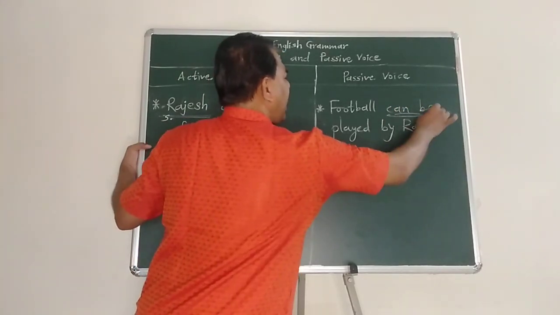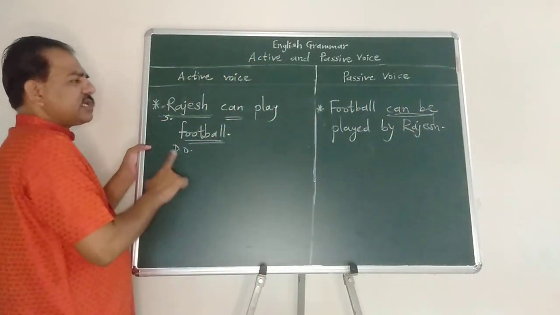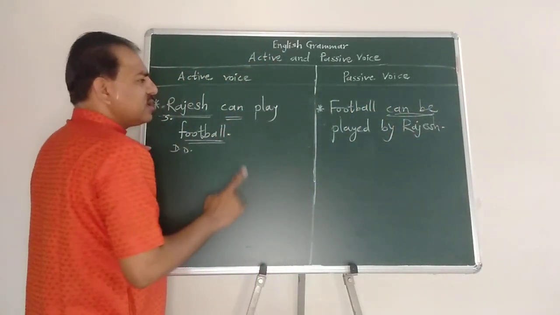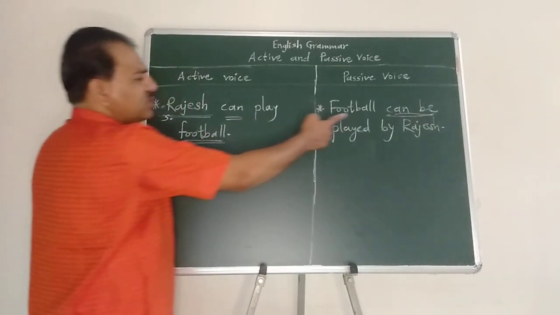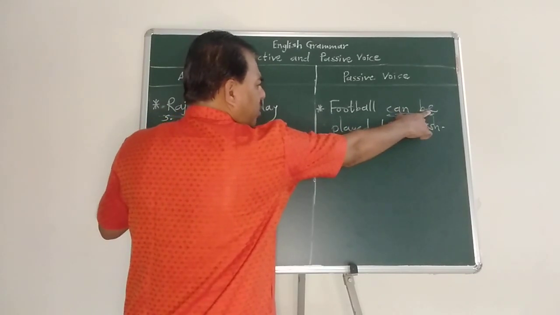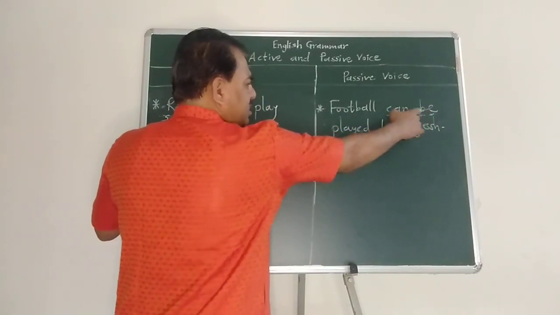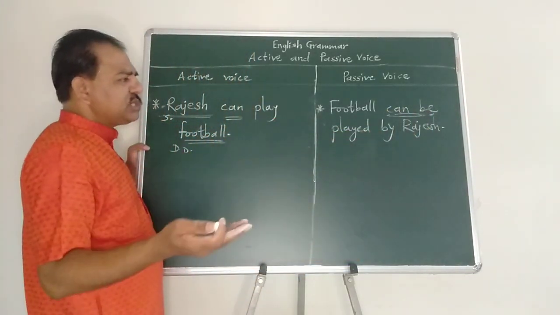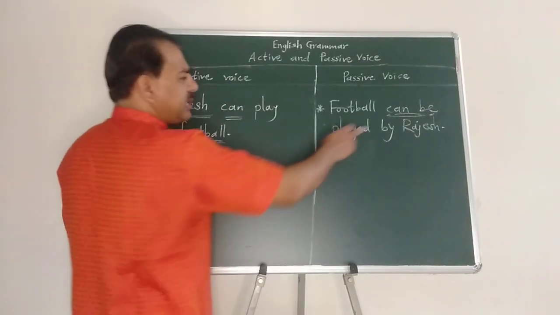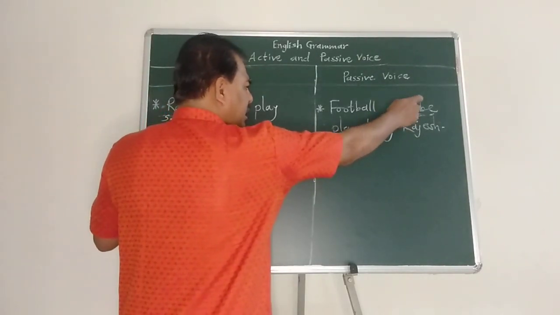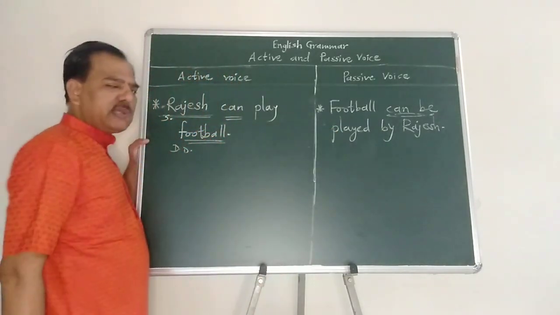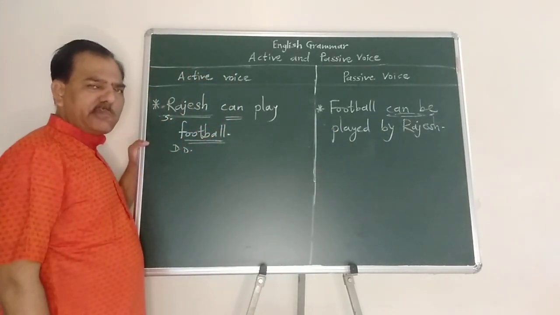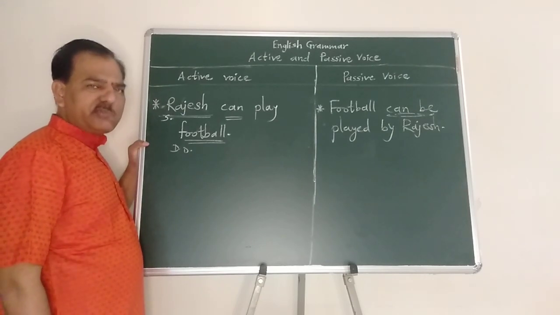So here, as we change active voice into passive voice of simple present tense, in the same way we need to use the be form. Be is the base verb or primary auxiliary verb that is used with the modal auxiliary verb and past participle, as we used shall be or will be in the passive voice construction of simple future tense.